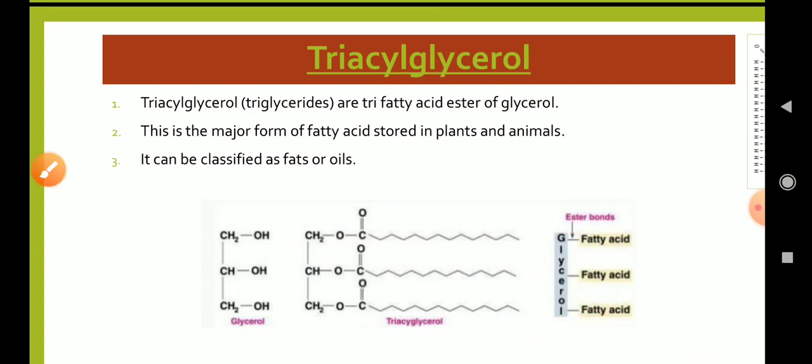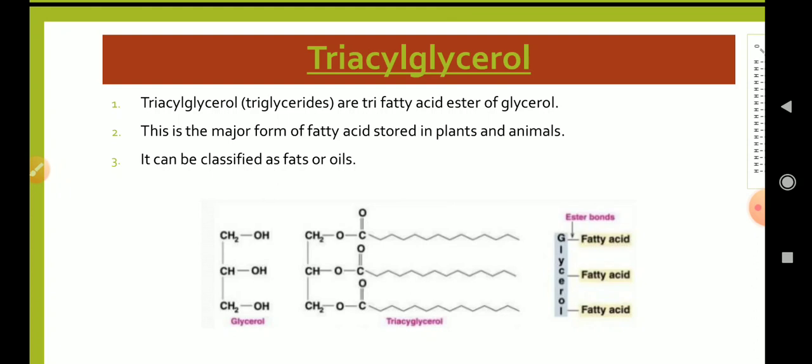Sometimes it is asked in the examination to draw the structure of triacylglycerol. So it is important to learn the structure of triacylglycerol, and sometimes in viva it is also asked which type of bond is present in triacylglycerol. The ester bonds are present in triacylglycerols. And triacylglycerols are a type of lipid that circulates in blood.